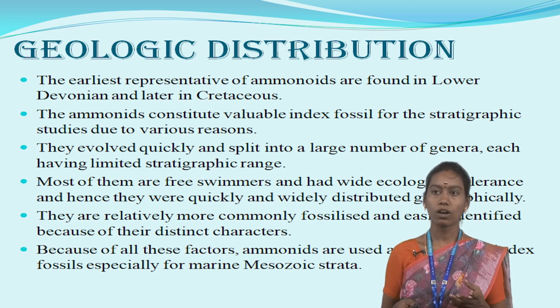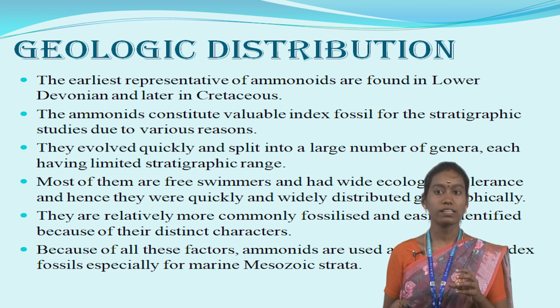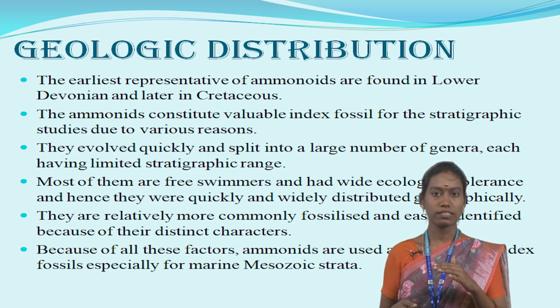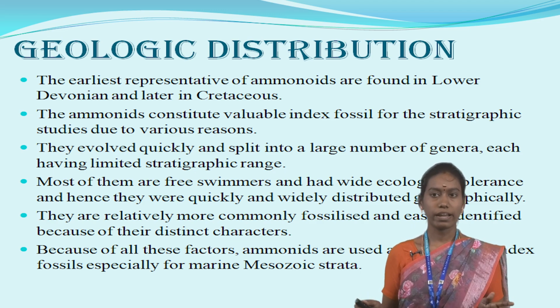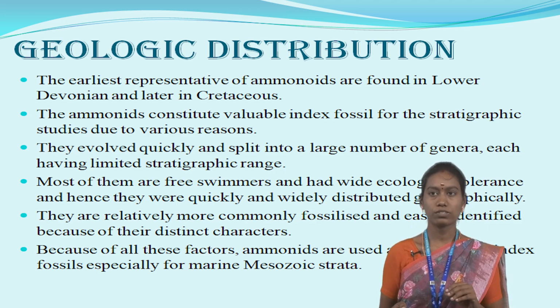They are relatively more commonly fossilized and easily identified because of their distinct characters. Because of all these factors, ammonoids are used as dependable index fossils. Index fossil means that we can see that individual fossil in a wide distribution and a short period. In the geological time period, it is a very short period, and the distribution of the fossil is wide, geologically distributed. That is the index fossil, which is especially for marine Mesozoic strata.